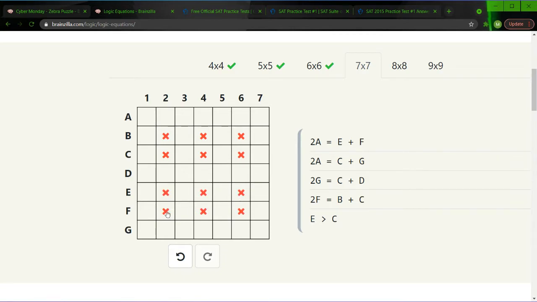And a second thing to note is because all the 4 odd numbers are taken up between B, C, E, and F, we can eliminate all the odd numbers for D, A, and G. So we'll do that right now. And again, we can do that because they're all taken up. Even though we don't know which number is which, we do know that they're all going to be taken up. So these values are limited. And further, we can, I guess, prove this more by E plus F. Oh, wait, did I do E plus? No, C, G, D, and B.